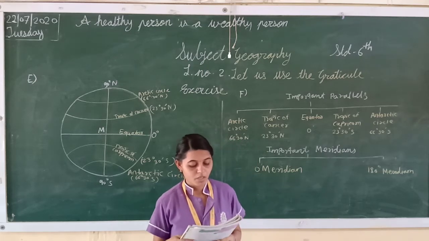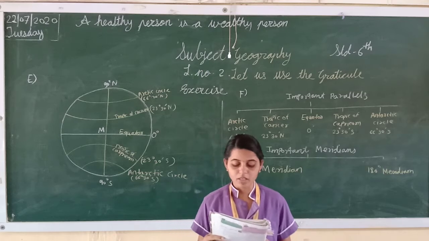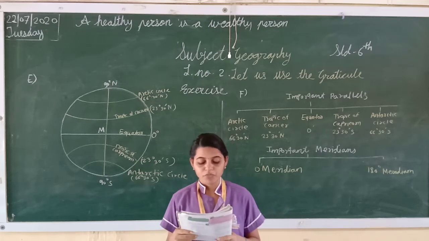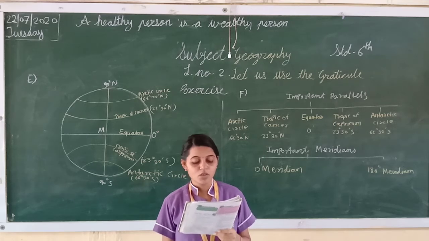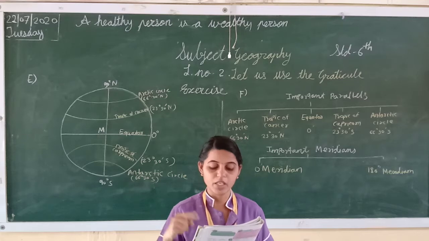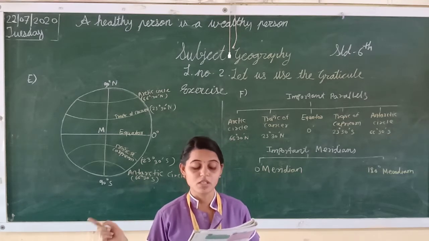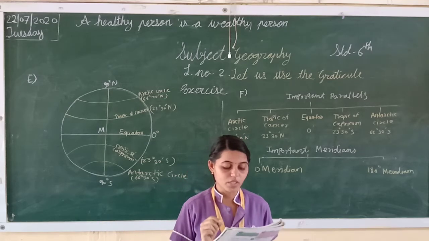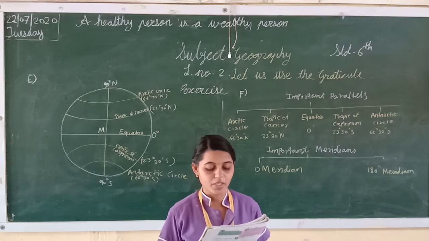Okay. Now next one: 0 degree east meridian and 180 degree east meridian. So students, 0 degree east meridian, 180 degree east meridian. Is it correct? No, it is wrong. Only 0 degree meridian and 180 degree meridian.